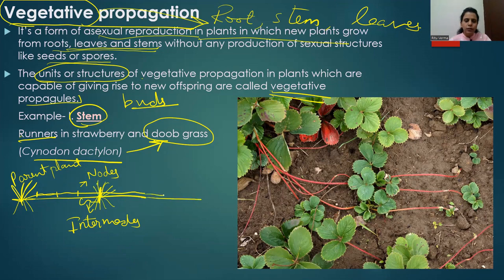This is the ground, this is the horizontal stem, these are the nodes. For example, here again at this particular node, the node came in contact with soil. So now from here a root will develop and the shoot will start growing. So this is known as a runner. A runner has nodes and internodes, and it runs horizontal to the ground.